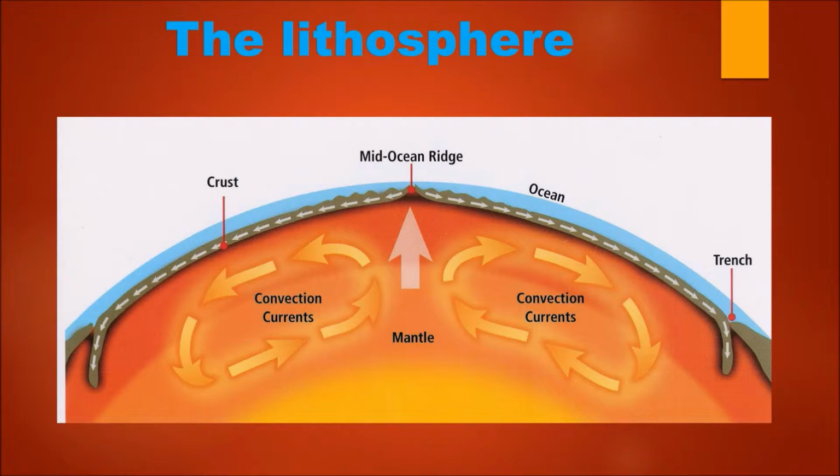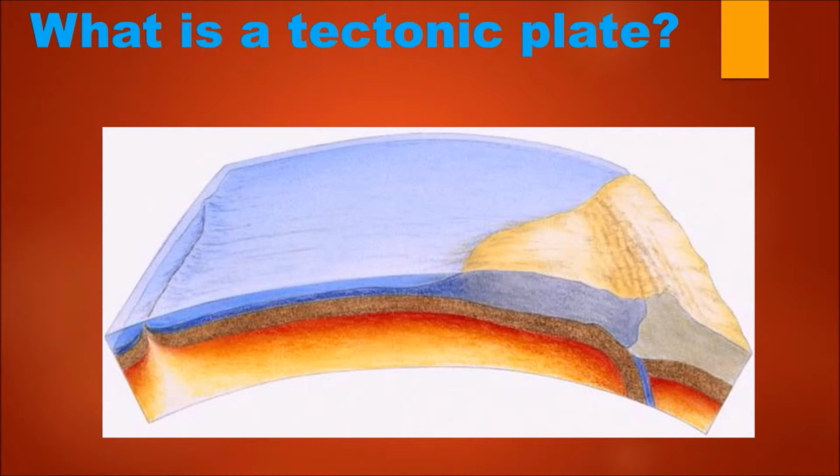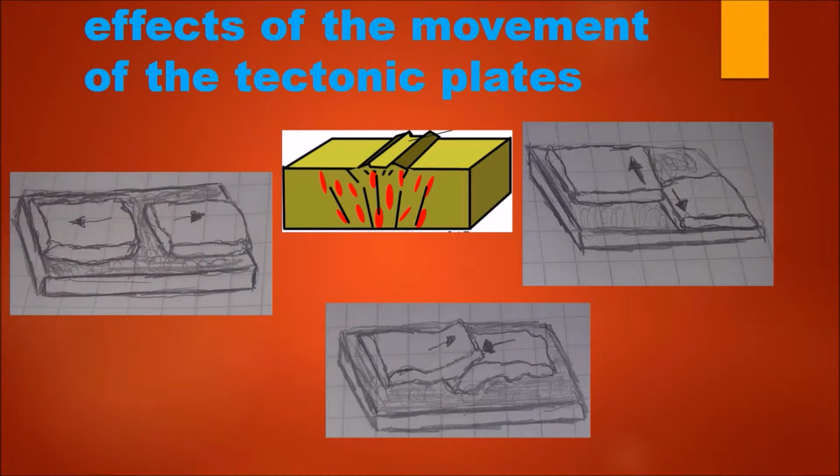These plates, called the tectonic plates, interact with each other along the borders or limits, causing constant intense deformation in the crust and lithosphere of the Earth. There are two types of limits, convergent and divergent. The tectonic plates are a part of the Earth's crust. They float on magma. The effects of the movement of the tectonic plates are earthquakes.